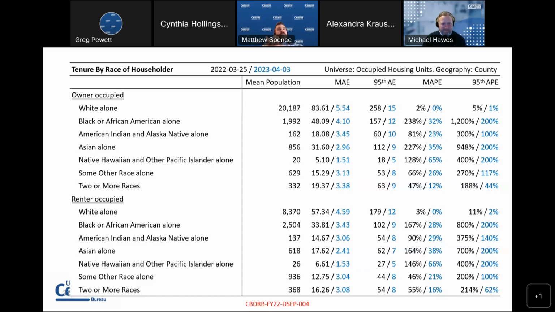And then if the published number is 0, but the disclosure avoidance number is some positive number like 1 or 2 or 4, well, we also have trouble calculating that as well. But what we basically do is set them to 200, is the long and short of it. If you go from 0 to 4 or 0 to 2, we call that a 200% change.